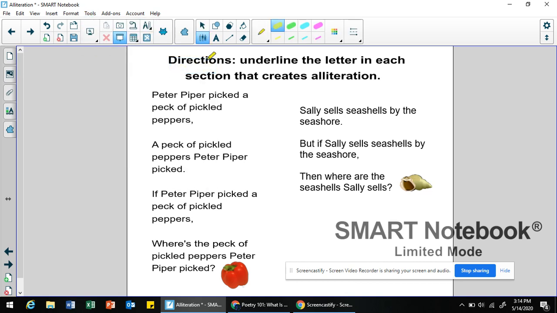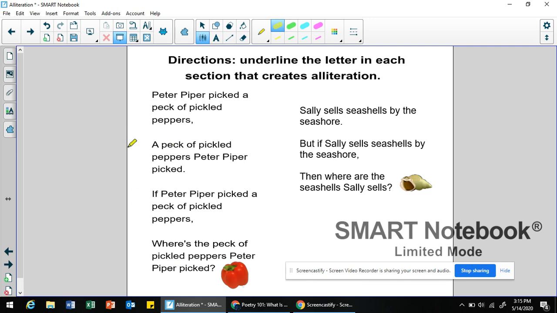So if we read each section, it says each section, okay? So like when you have a poem that's broken up into sections, instead of calling each section a paragraph, we call them stanzas. So over here, you can see that this is stanza 1, stanza 2, stanza 3, and stanza 4. So this poem has 4 different stanzas. But if we look at each stanza one at a time, you'll see alliteration is used because the author is beginning most of the words in each stanza with the same letter. Let's take a look and just read through it all at once.